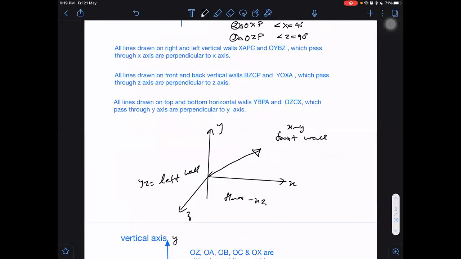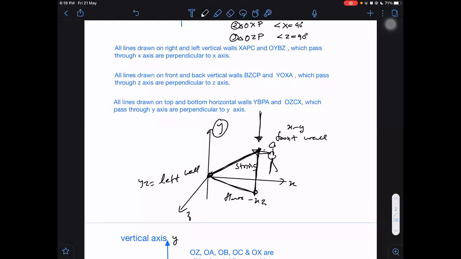Imagine that this vector is a string which is connected to the lower corner of the room, and you are holding it here by your hand. You have made the string stretched. This will be now the vector. Now, how to imagine the components of this vector? Take a light and point it parallel to the y-axis. Then it will cast a shadow. If you throw the light from the top along the negative y-axis, it will cast a shadow on the ground, or not?